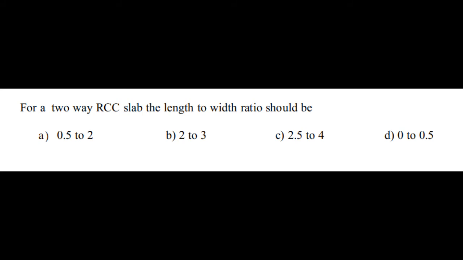Let us see past GATE question. For a two-way RCC slab, the length to width ratio should be option A 0.5 to 2, option B 2 to 3, option C 2.5 to 4, option D 0 to 0.5. The correct answer is, as we have discussed, 2 to 3.